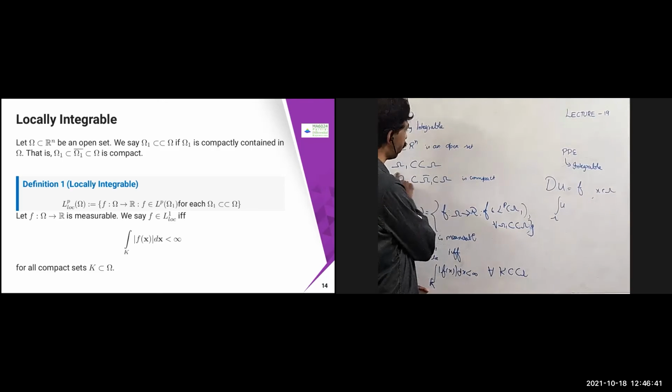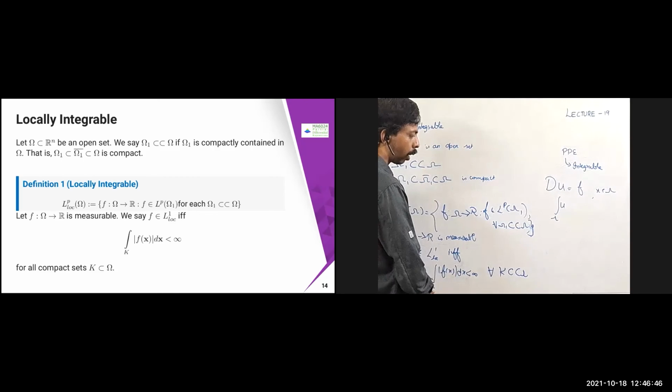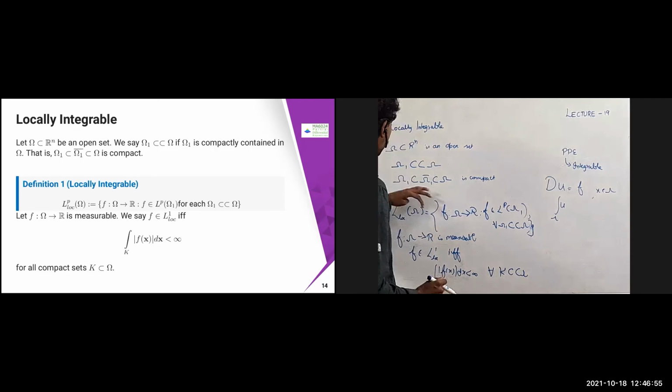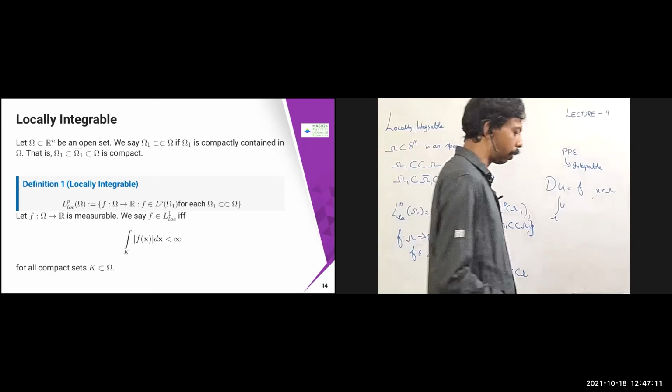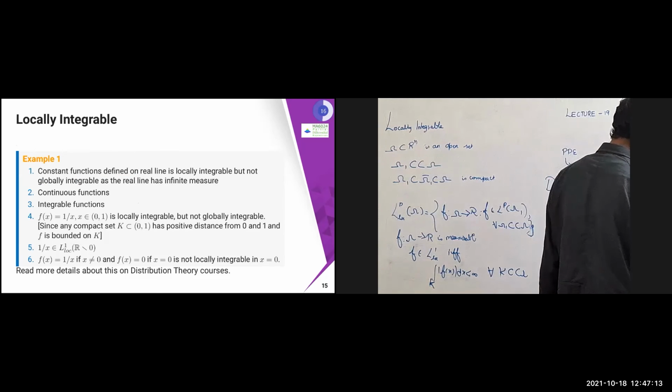Here, as per this definition, it should be omega 1 contained in omega. Equivalently, you can prove that if it is true for all compact subsets of omega, then f is going to be L loc of omega. That means you can skip some of the checking, like whether omega 1 subset of omega 1 bar subset of omega is compact. Instead, you just verify whether it is true for all compact subsets of omega. That is the alternative or equivalent way to check.